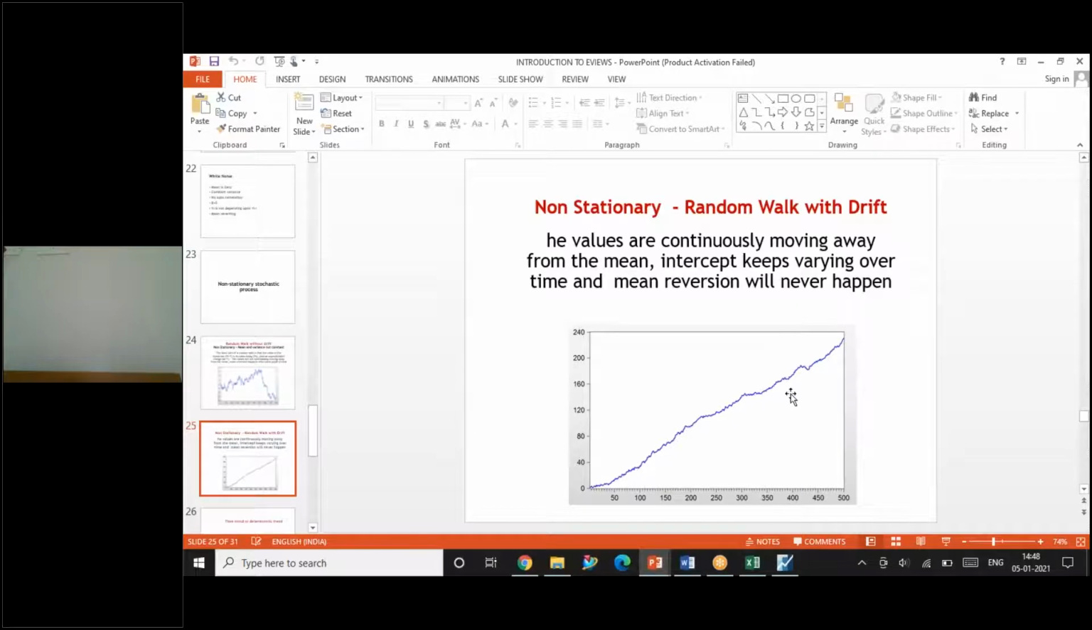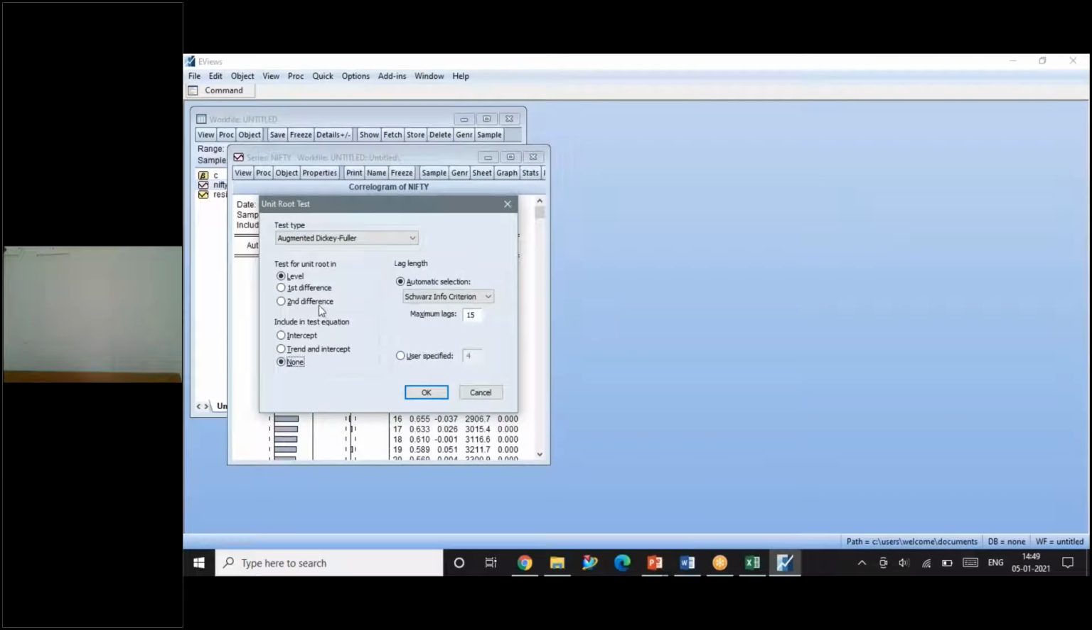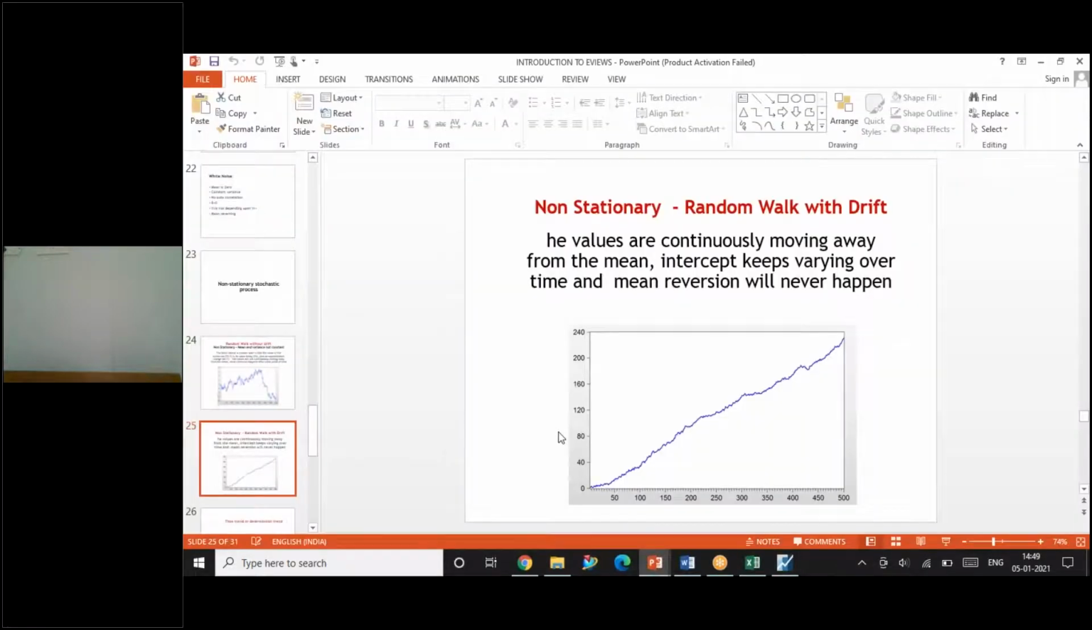Suppose the data has the pattern random walk with drift, that is, there is randomness, at the same time there is trending data, either upward or downward trend, then you have to use intercept. Why? I will tell you why. If you look at this trending data, the intercept will change from one point to the other. Every point, if you analyze the intercept for a time period, the intercept will keep changing. Mean reversion will not happen here. The data will never come back to its mean because it already has either an upward or a downward trend. So we should choose intercept.